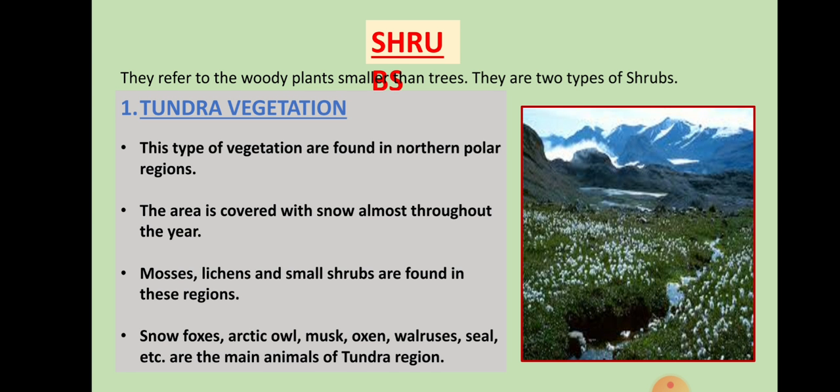Now, shrubs. They refer to the woody plants smaller than the trees. There are two types of shrubs. First one is tundra vegetation. This type of vegetation is found in the North Polar region. The area is covered with snow almost throughout the year. Mosses, lichens, and small shrubs are found in these regions. Animals such as snow foxes, Arctic owl, musk oxen, walrus, seal, etc. are mainly found in the tundra region.